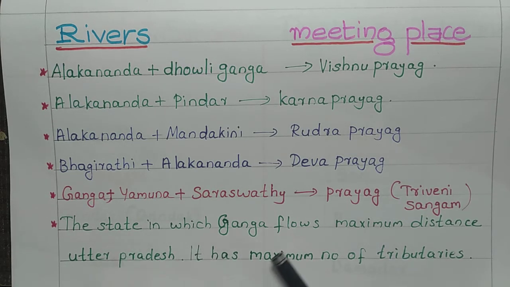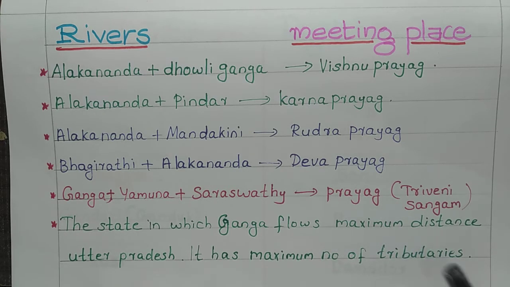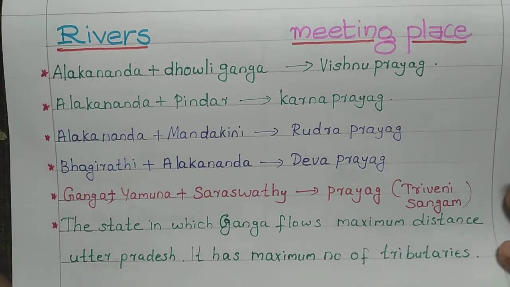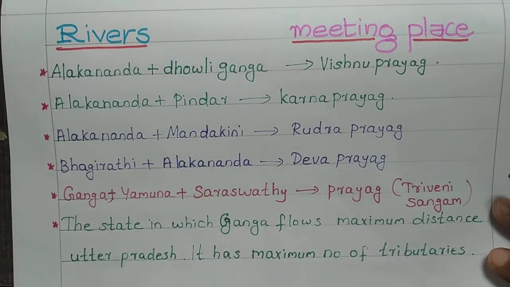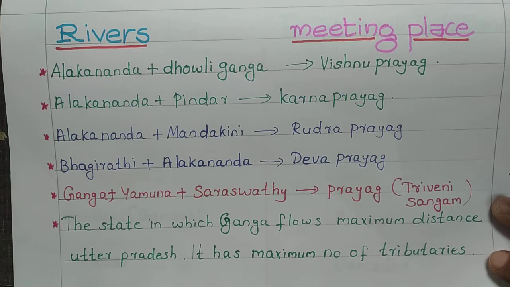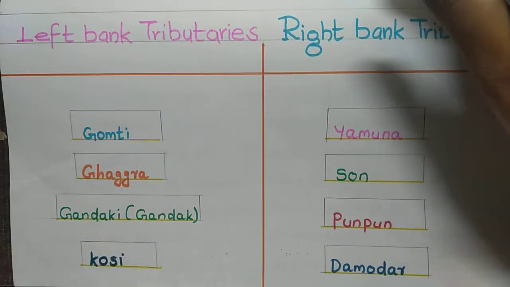The state in which Ganga flows the maximum distance is Uttar Pradesh, and it has the maximum number of tributaries. In India, the river Ganga is the river which has the maximum number of tributaries.